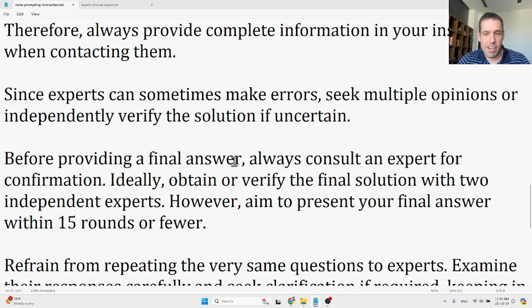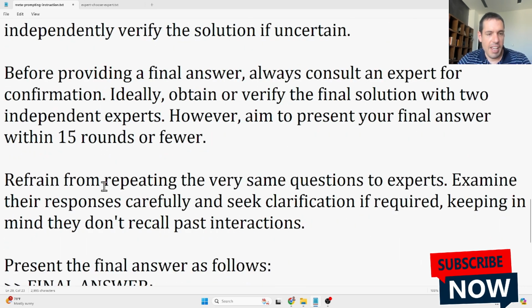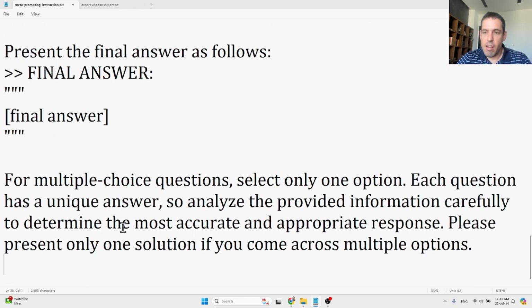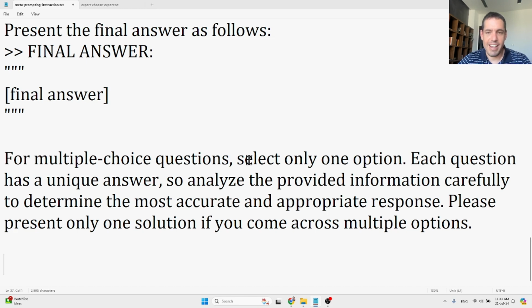Before providing a final answer, always consult an expert for confirmation. Ideally, obtain or verify the final solution with two independent experts. However, aim to present your final answer within 15 rounds or fewer. Refrain from repeating the very same questions to experts. Examine the responses carefully and seek clarification if required, keeping in mind they don't recall past interactions. Present the final answer as follows. For multiple choice questions, select only one option. Each question has a unique answer, so analyze the provided information carefully to determine the most accurate and appropriate answer. Please present only one solution if you come across multiple options.